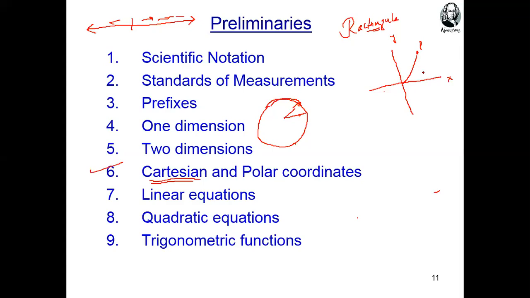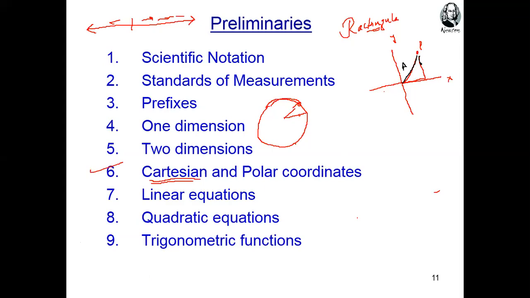So how can we find the position of this P? Therefore, we need the distance on the x-axis and also the distance on the y-axis. For example, say this distance is A from the origin to point P.